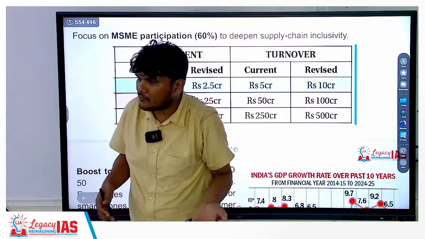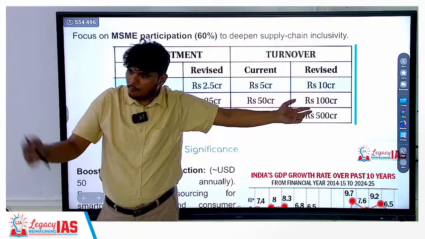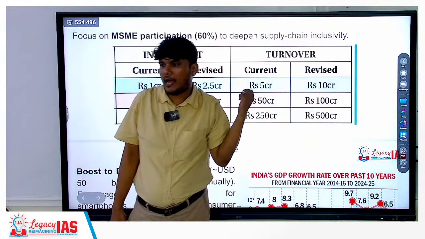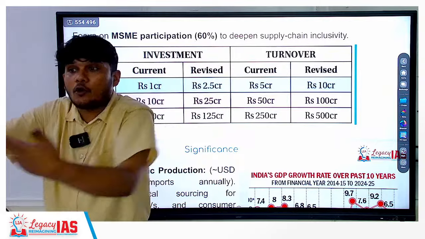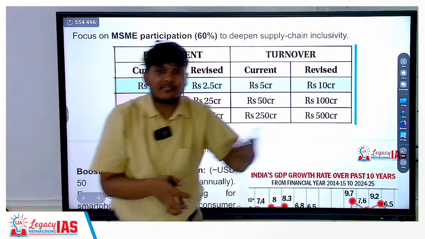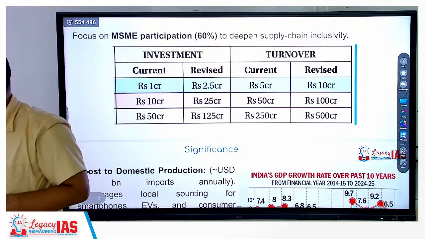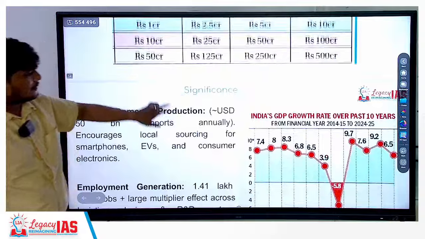So what may happen is the big companies might take up. Among the medium also, the very high turnover, high investment company might garner all the benefits and the small companies might now be left out. That can be one of the possibilities. Okay? So this is your MSME thing.